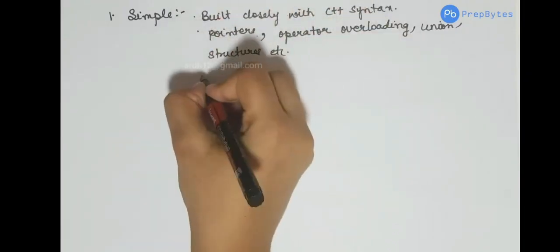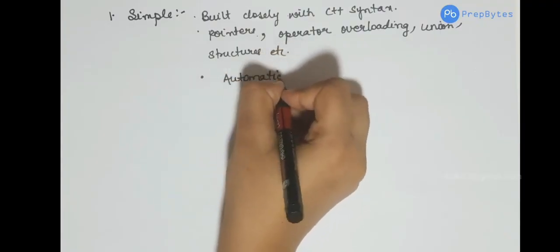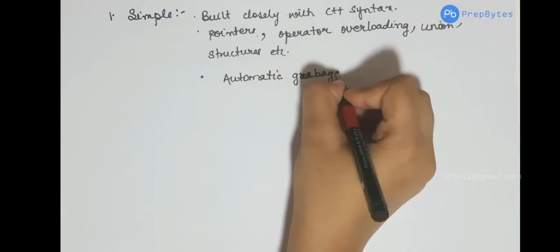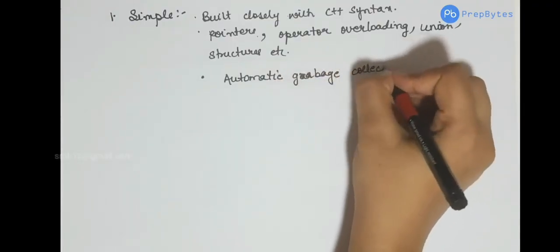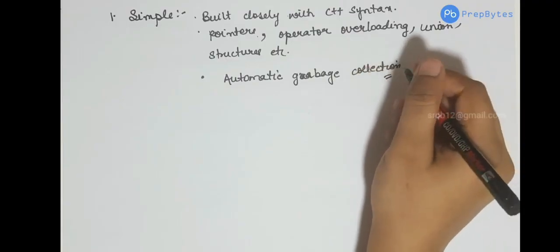Next, we have automatic garbage collection. Automatic garbage collection is one of the very important features of Java.